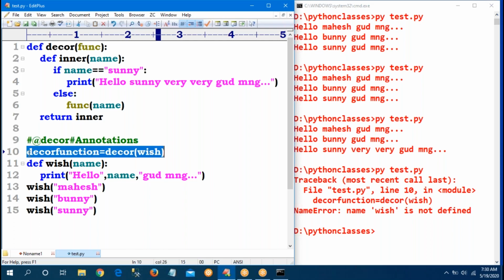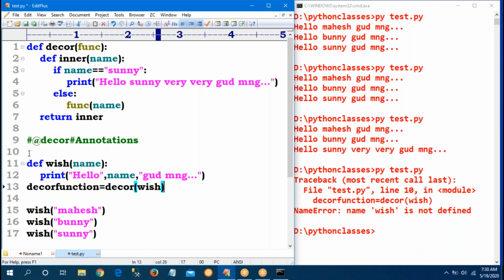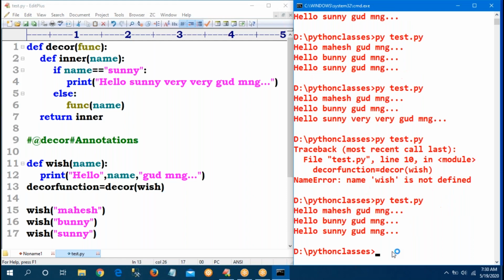Okay, let's observe. If I run this program, it gives the normal output only, because I am calling the wish function. That's why directly wish is going. Whenever you call the decorator function, then only your decorated output will come.